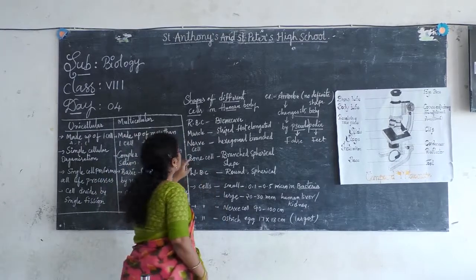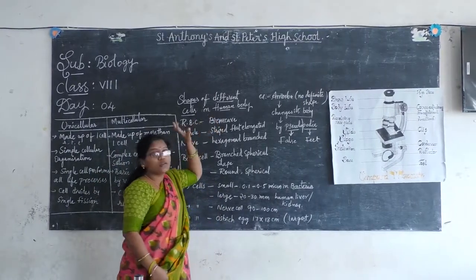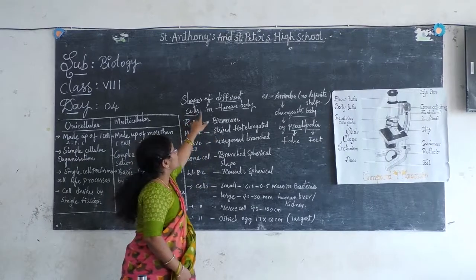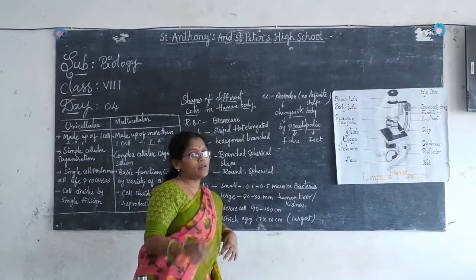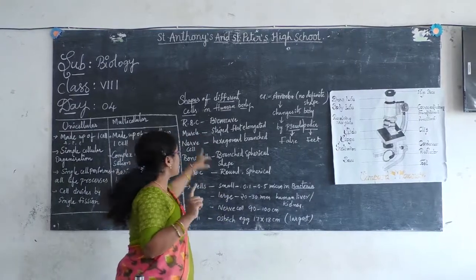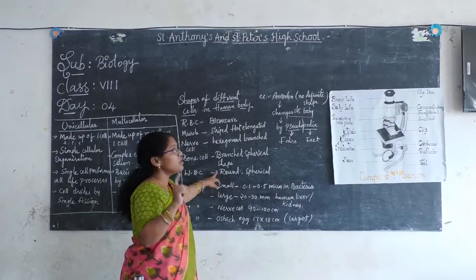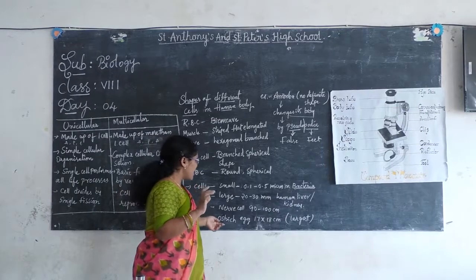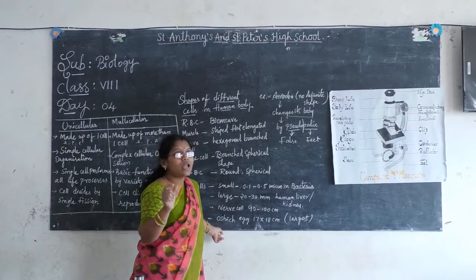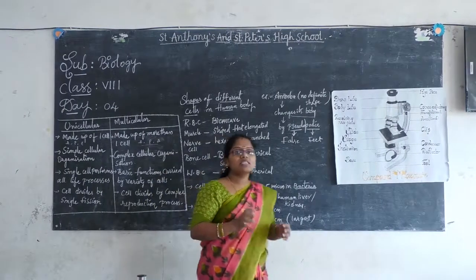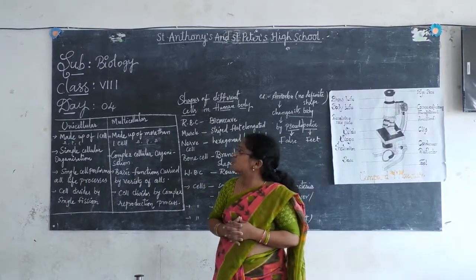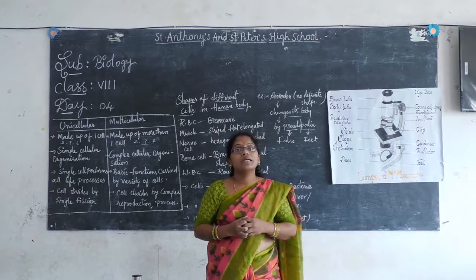Next, draw the shapes of the cells in a human body. I have given the shapes, you have to draw them. Next, which is the smallest cell and which is the largest cell. With this I will complete this session. We will meet in the next session.